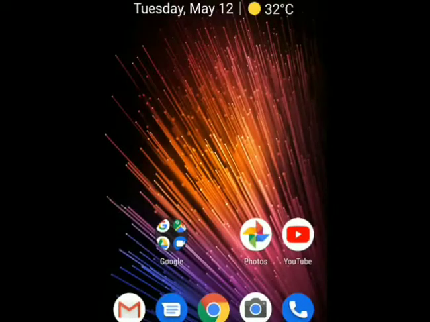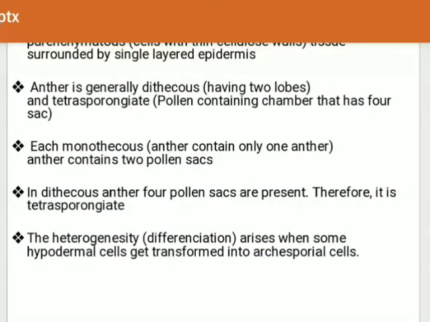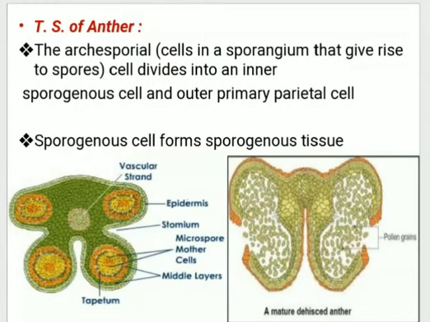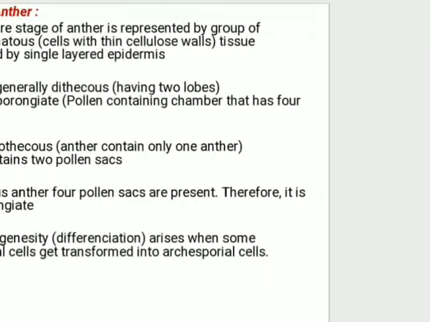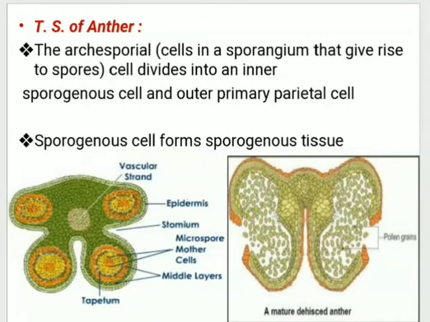Heterogeneity, that is differentiation. Differentiation arises when some hypodermal cells get transformed into archesporial cells. So in both dithecous and monothecous types of anther, the differentiation arises when these hypodermal cells get transformed into archesporial cells. Archesporial cells means those cells which have the tendency to divide to form spores. So those are called archesporial cells.